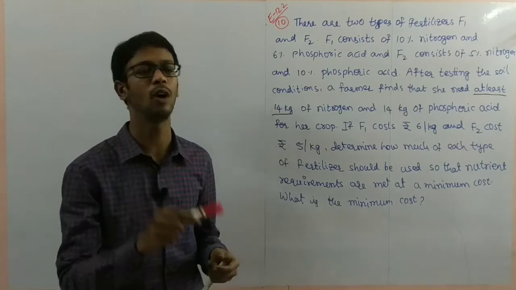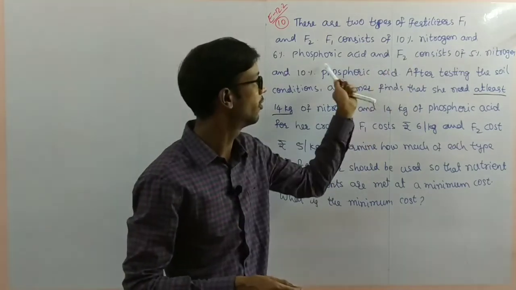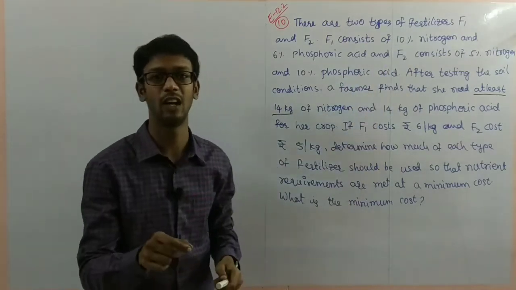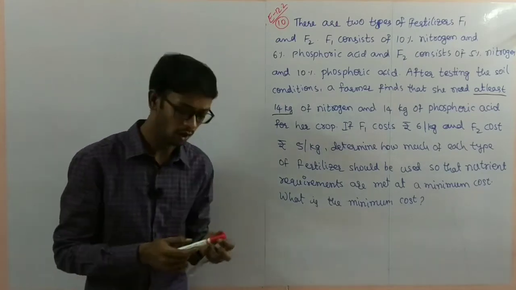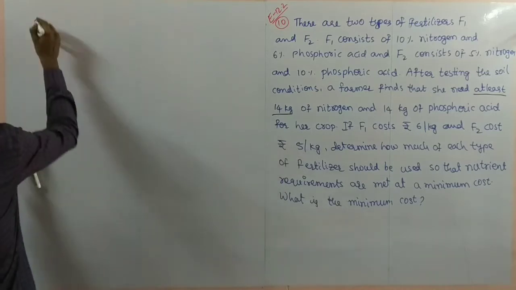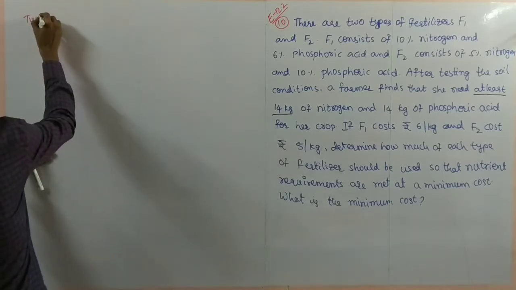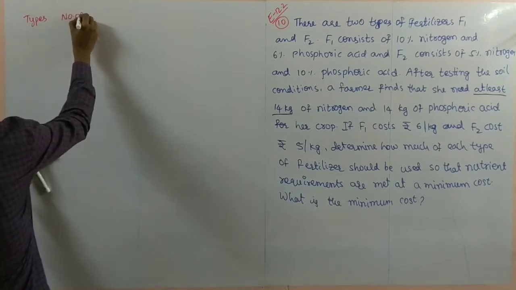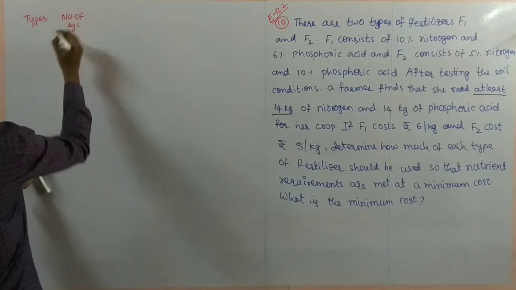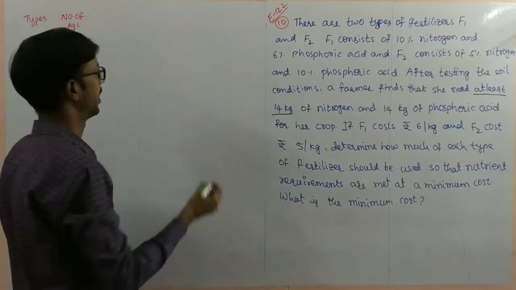And here, in the problem you observe, percentages are given. When they are giving percentages, convert them into normal numbers first of all. So you see how we will do this problem. You can see here types, number of kgs, fertilizers, number of kgs I am taking here.